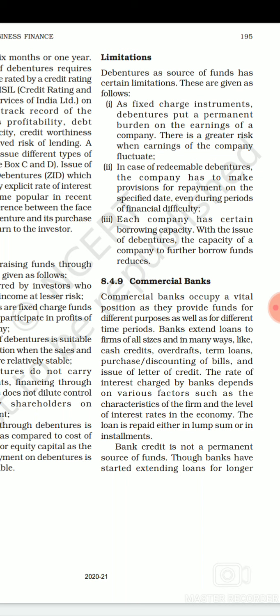Next is, each company has certain borrowing capacity. With the issue of debentures, the capacity of company to further borrow fund reduces. Now debentures, if we try to understand in a simple way, are also one way of loan only. We are issuing a certificate, right, but we have to repay it. So basically if a company has already borrowed money in the form of debentures, they will have very little way to borrow funds from other sources.